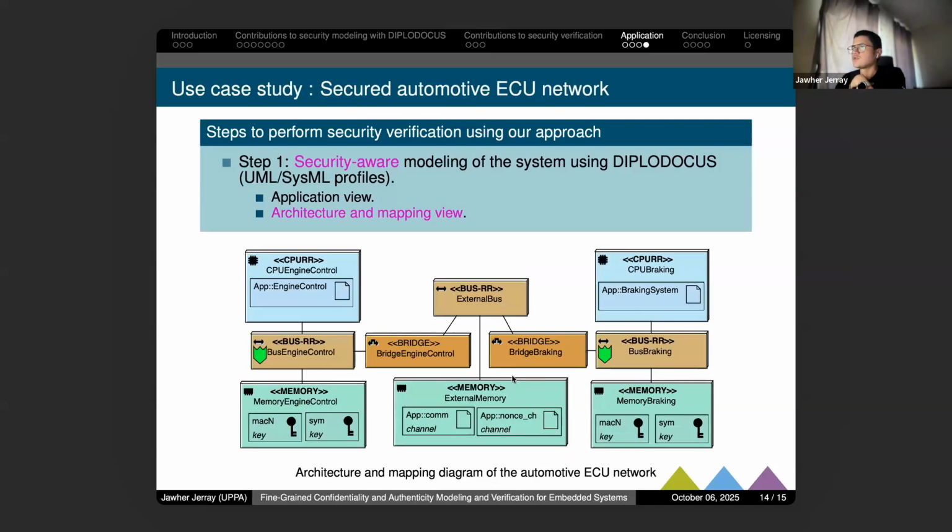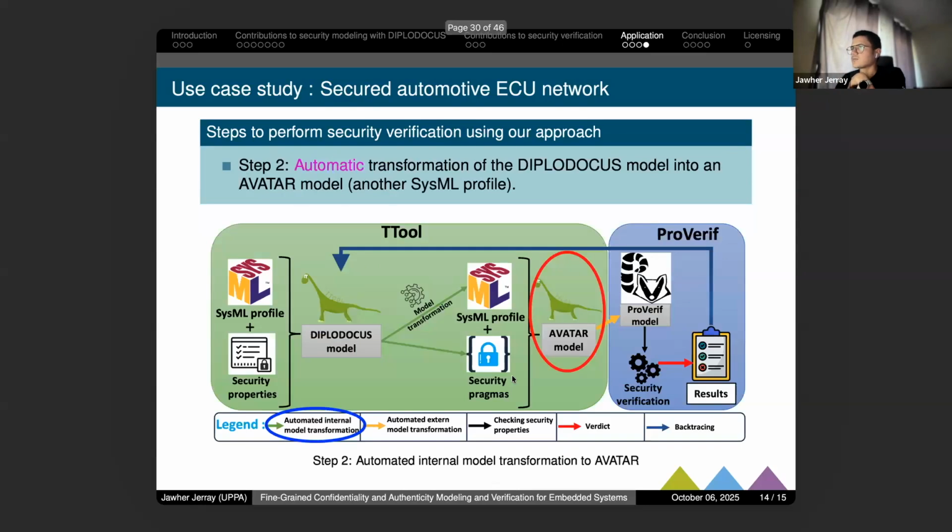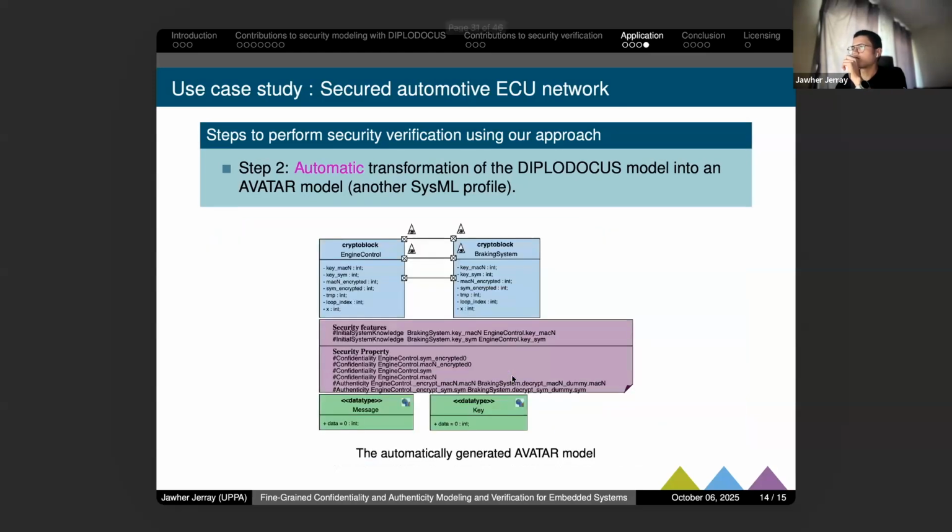When we finish modeling the system, we start another task, which will be done automatically, which is the transformation of this model to another type of model, which is the AVATAR model. This AVATAR model is suitable for security verification. That's why we do this transformation. So automatically we will have the same system using block diagrams, and also using state machines of each block.